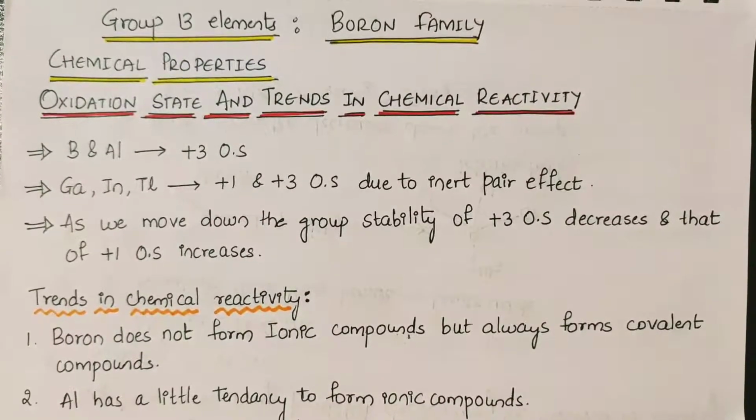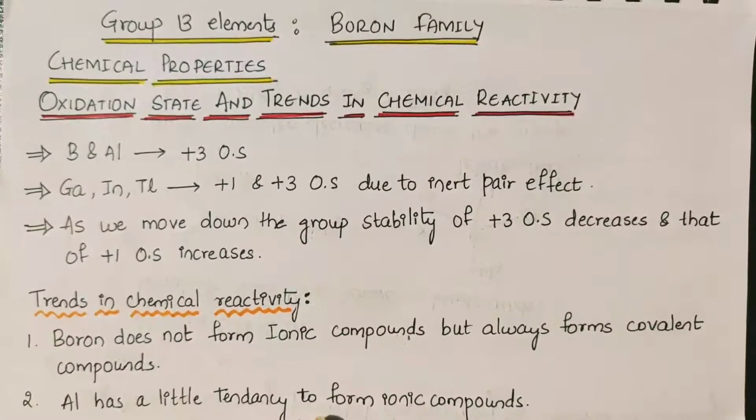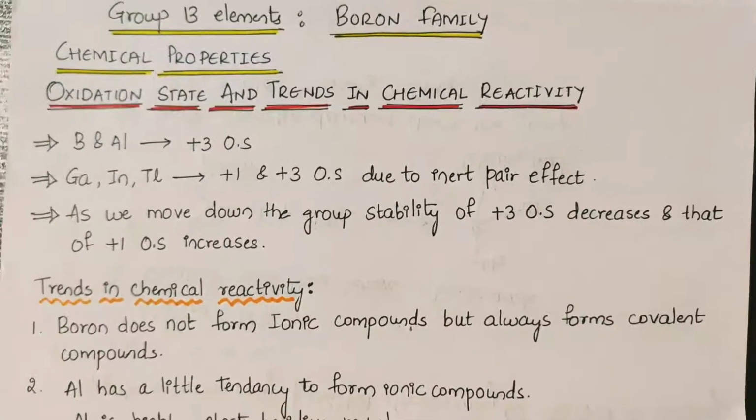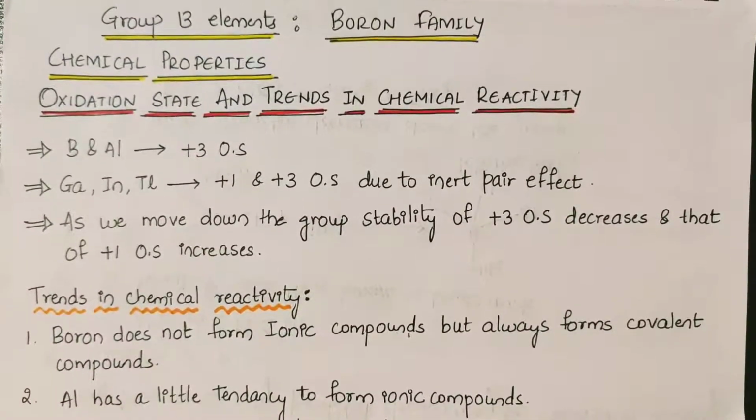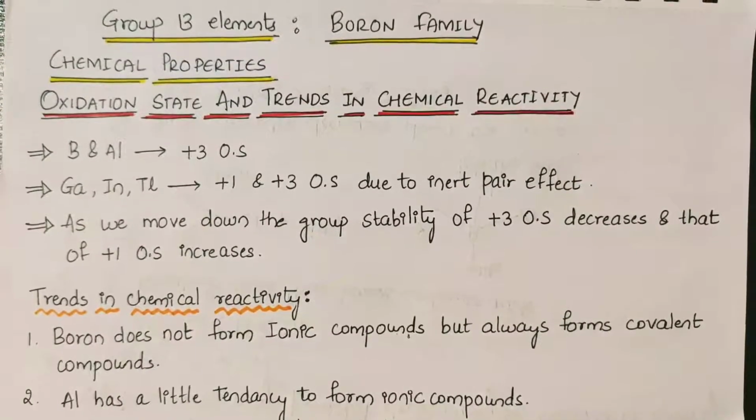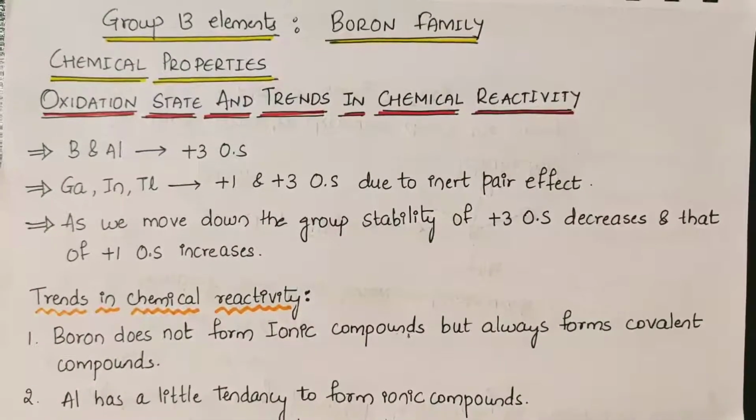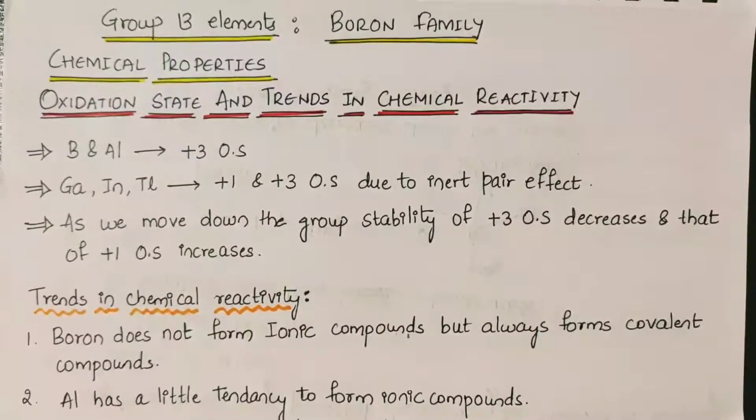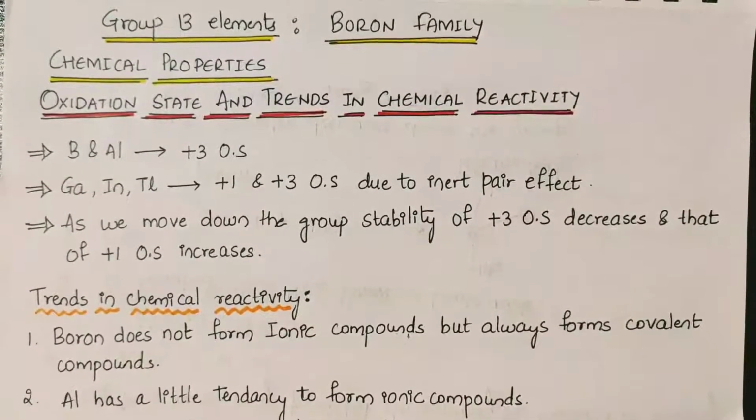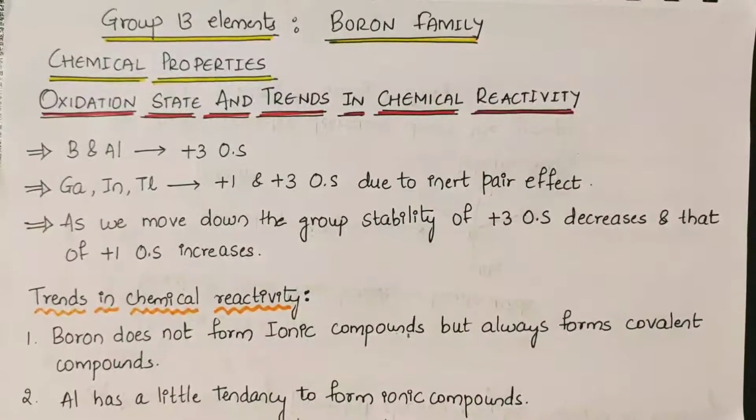Now the second point: aluminium has a little tendency to form ionic compounds. When we move from boron to aluminium, the sum of the first three ionization enthalpies of aluminium decreases, and hence it is able to form Al3+ ions and has a little tendency to form ionic compounds. Aluminium is said to be a highly electropositive metal.